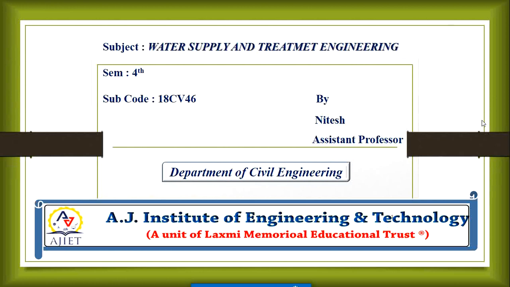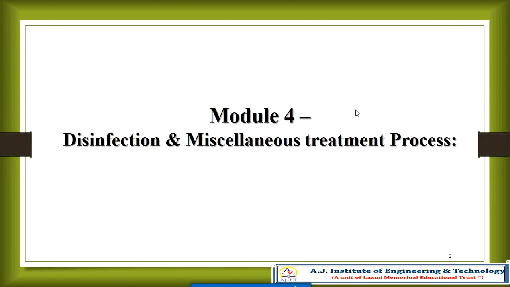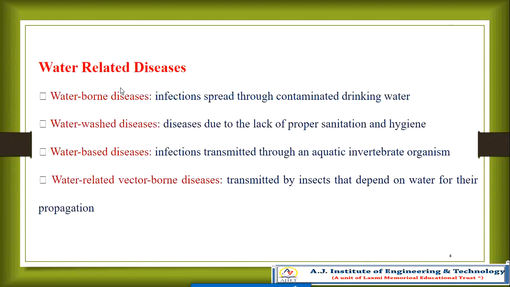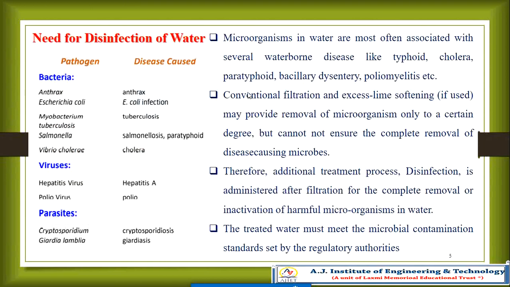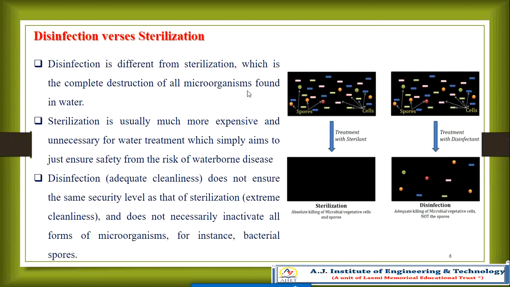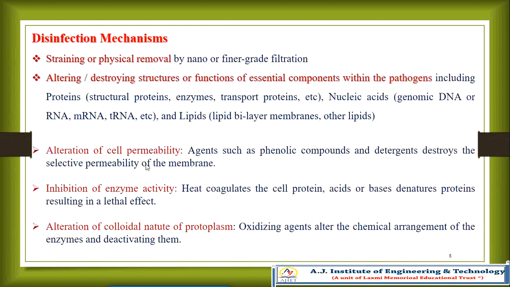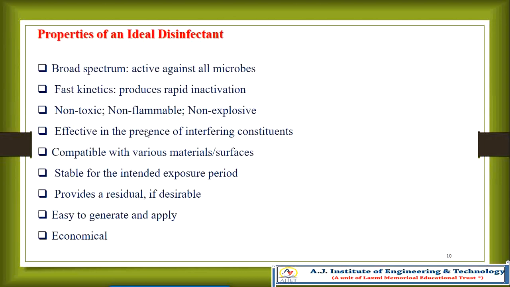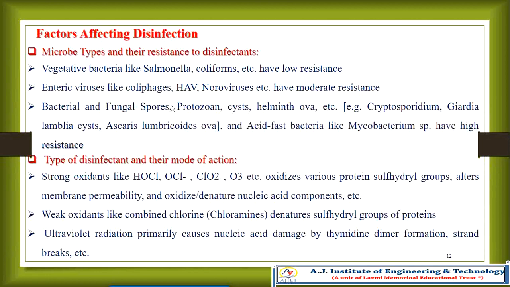Let us recall what we discussed: the definition, water related diseases, the need for disinfection of water, disinfection versus sterilization, disinfection objectives and approaches, disinfection mechanism, typical methods of disinfection, and the properties involved in a disinfectant and the factors.